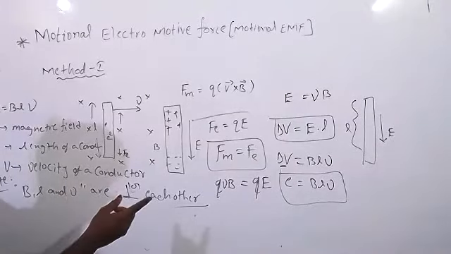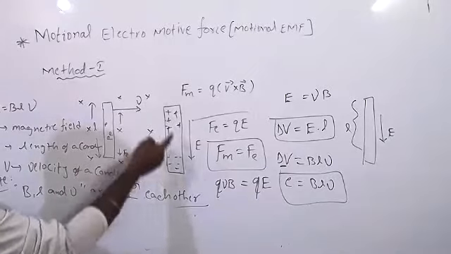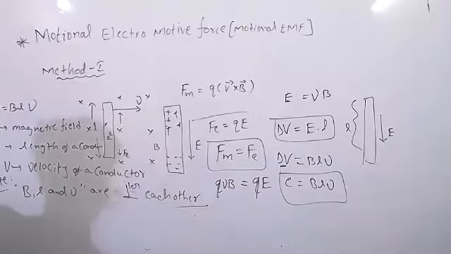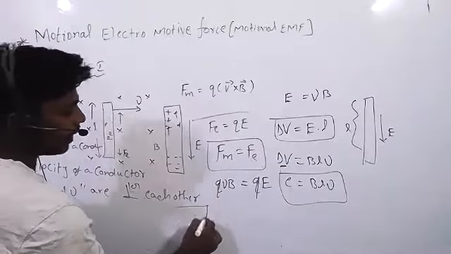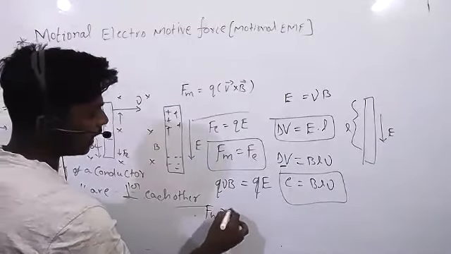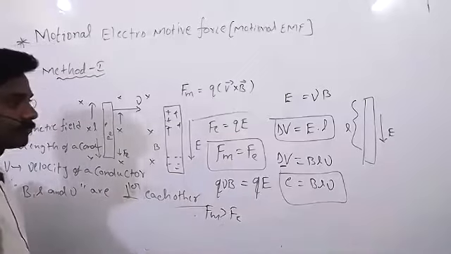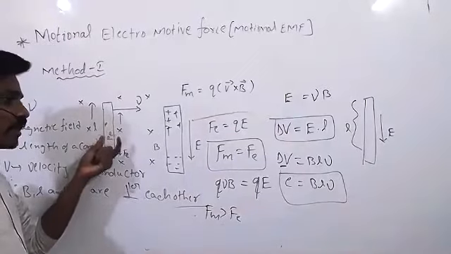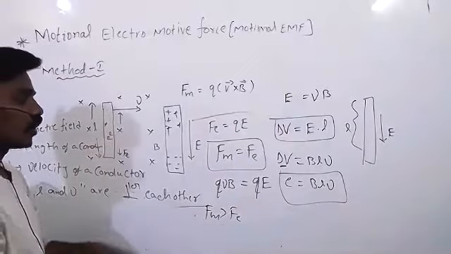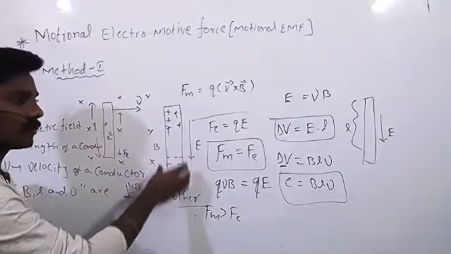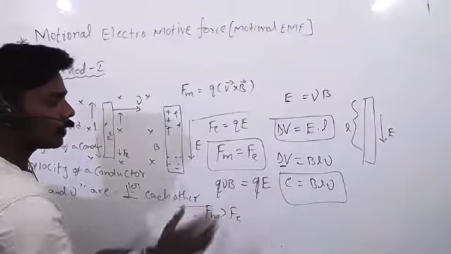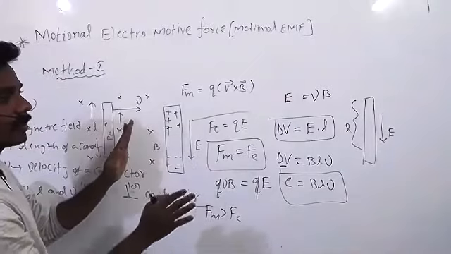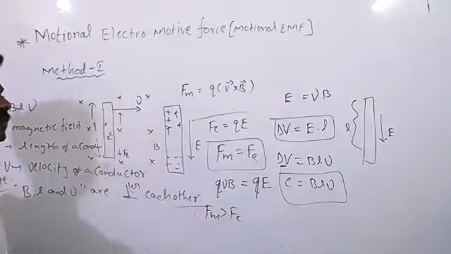On the electron, electric force will act in this direction, magnetic force will act in this direction. Before, magnetic force is more than electric force. It is moving with certain velocity. So definitely electrons will come down only. After, Fm is equal to Fe. Then it will come to the equilibrium state.